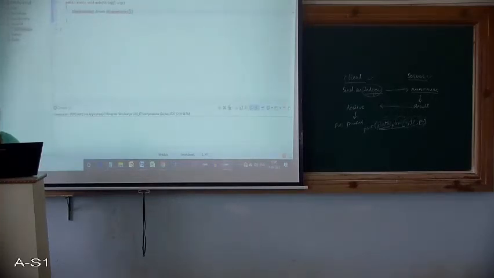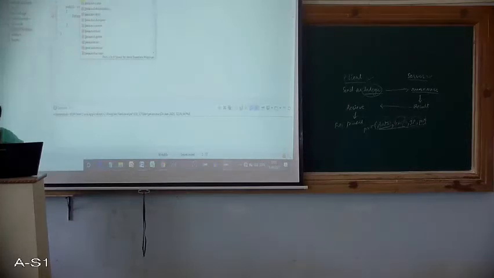Correct? Okay. So you can see that there is one error message that it is displaying. The reason is we have to import the package net, because we are using the DatagramSocket class which is available in the net package. So we need to import it. Please remember this. Otherwise, if you just hover your mouse on this, it will give you suggestions. Right now I will just import this.